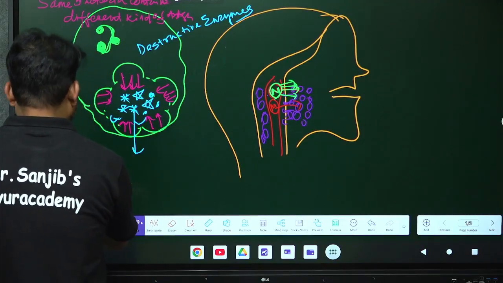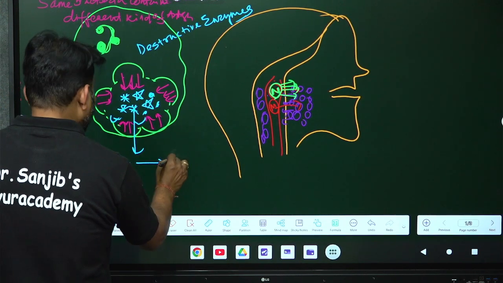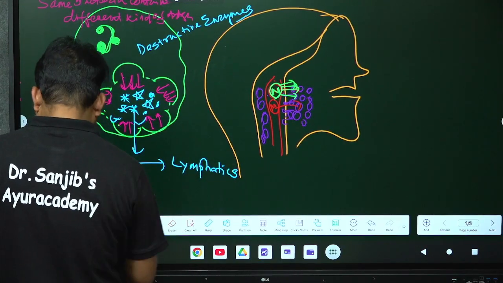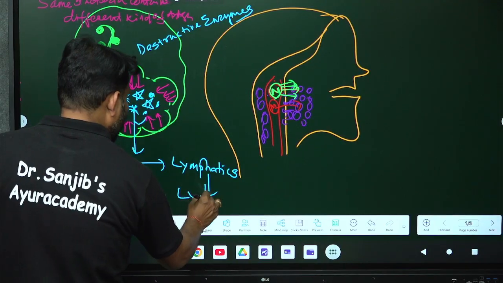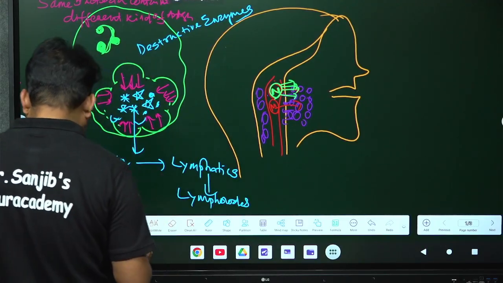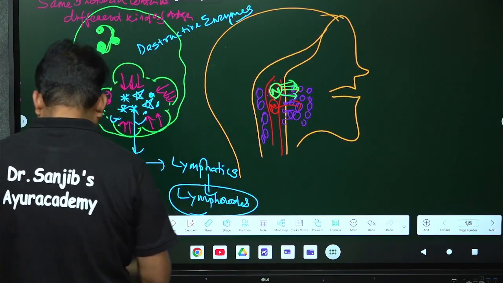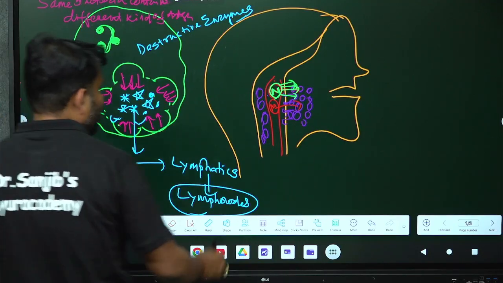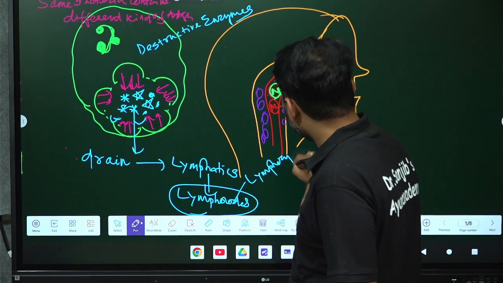These antigens drain to the lymphatics, and then where do they go? To the lymph nodes. Then where do they go? Lymph nodes. They will move down to lymph nodes where there are what? And what is there in lymph nodes? Lymphocytes. I think you people are understanding.